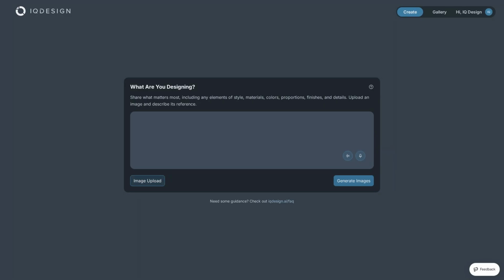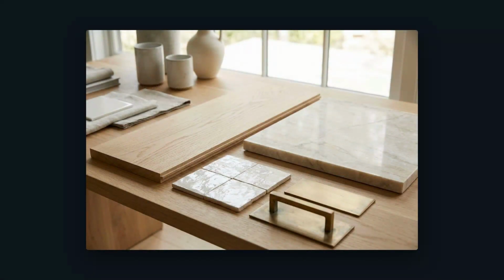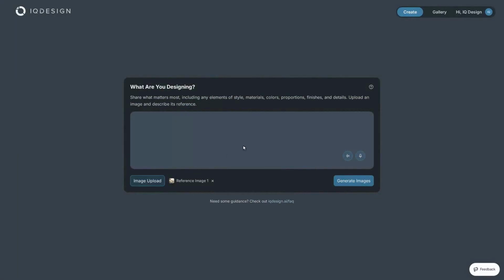Every project starts with a reference, a slab sample, a tile board, the photo the client keeps coming back to. Bring it in and brief the room the way you'd brief your fabricator. Cabinetry, counters, tile, and light. Then click Generate Images.